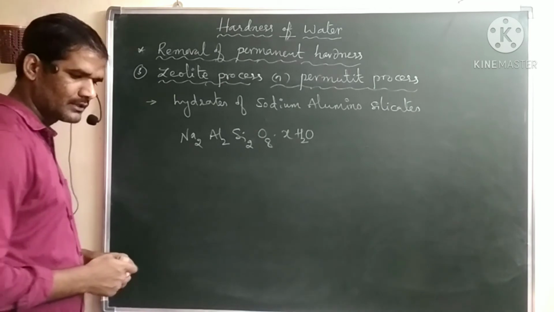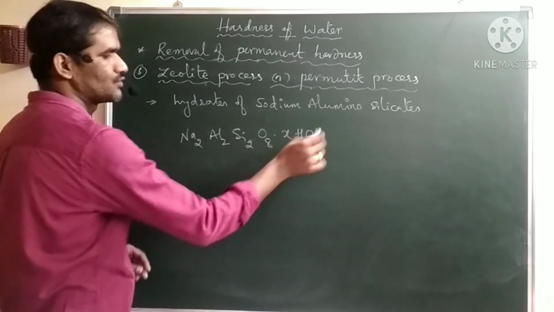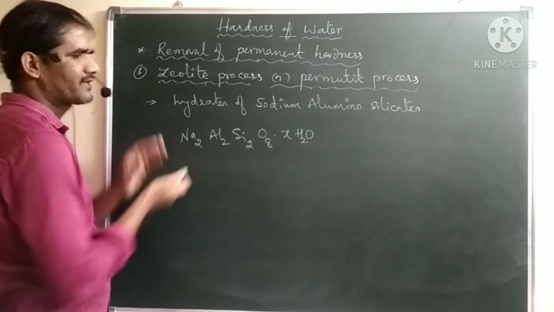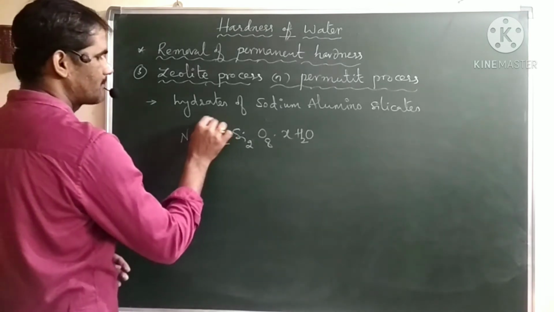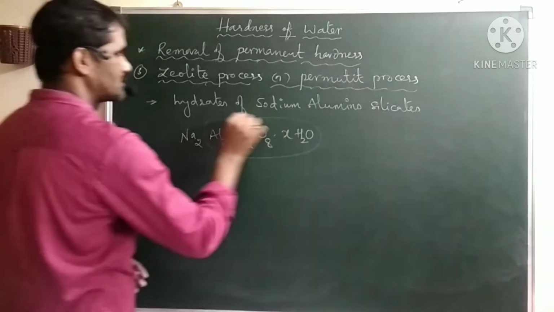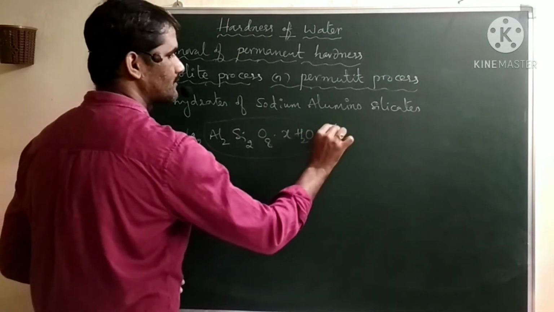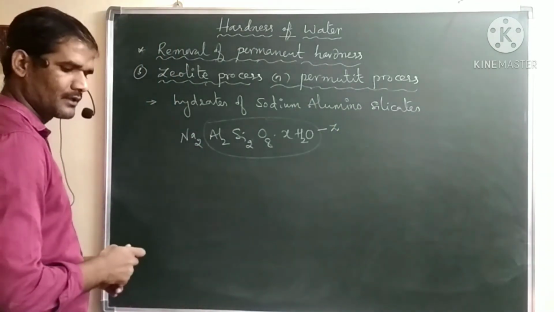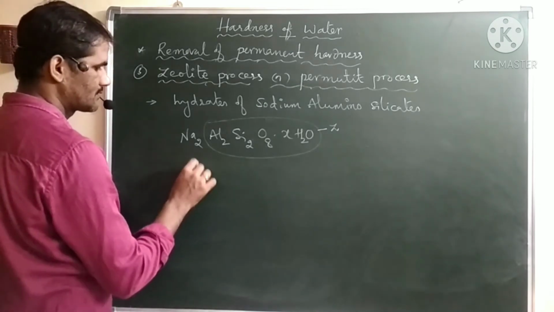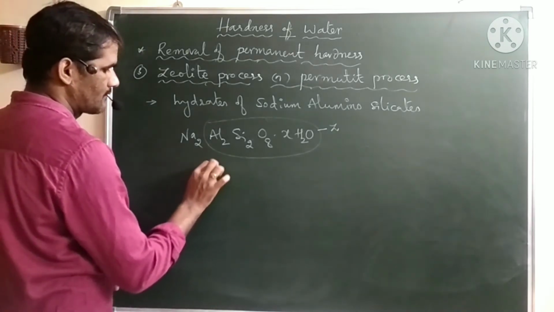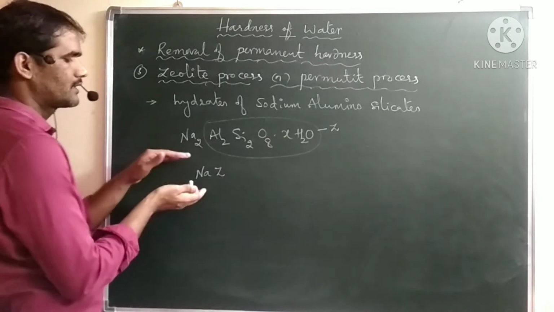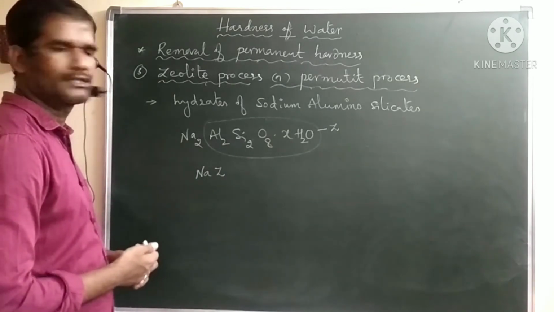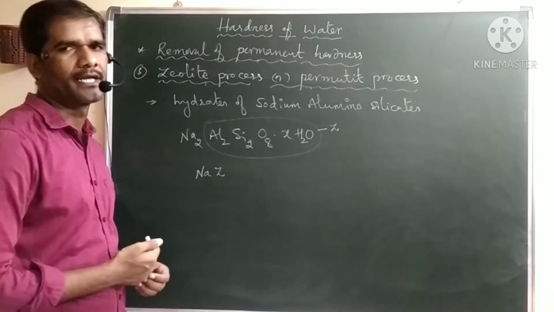This entire part we can take as Z. I will represent it with the symbol Z. Now this we can write as Na2Z. So this is a small representation, a shortcut representation of the zeolites.